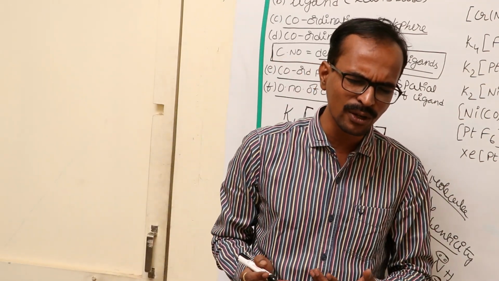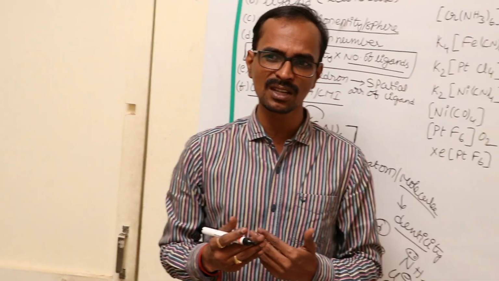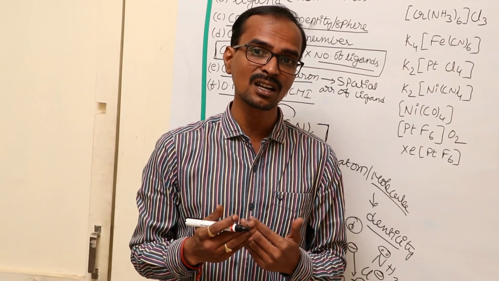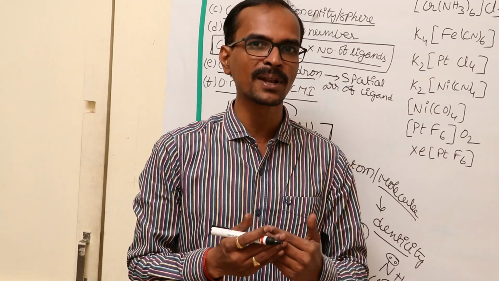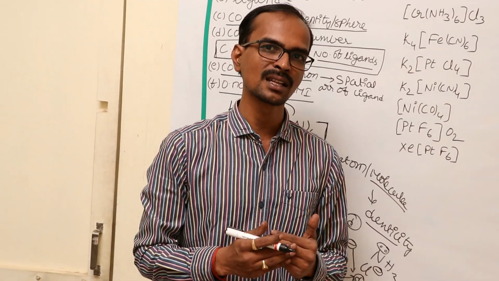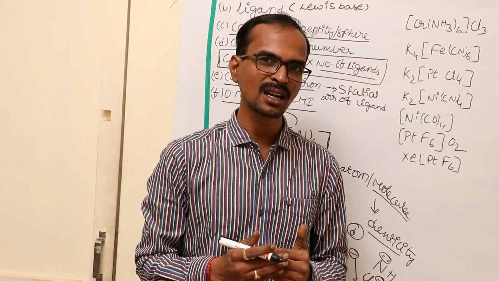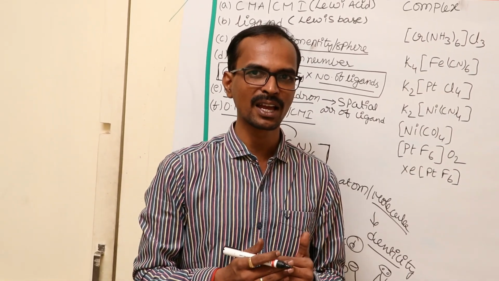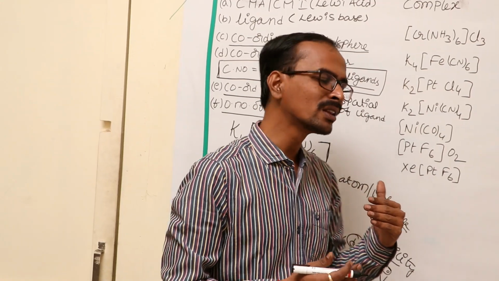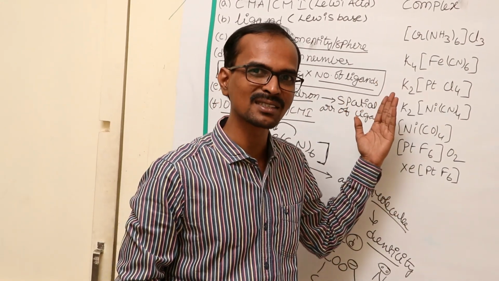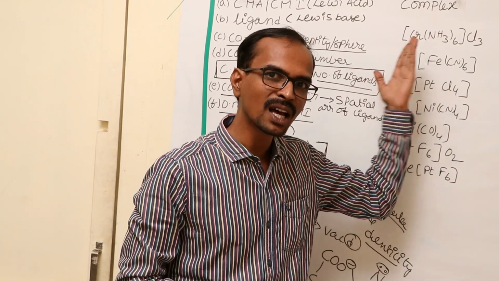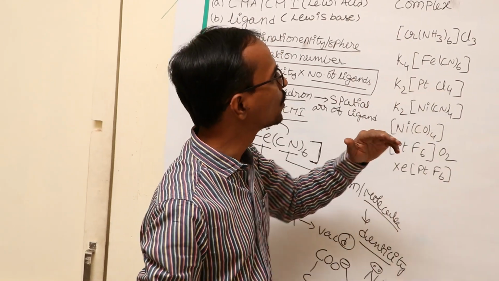It is very simple, you know. Oxidation number means the number of electrons that are lost by a metal during the formation of the complex compound, and it is called the oxidation number of the central metal atom or central metal ion. Let us have a look at how these different terms appear in different complexes by considering a few examples. Let's have a look here, friends.